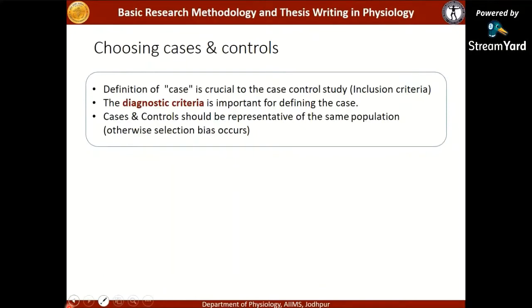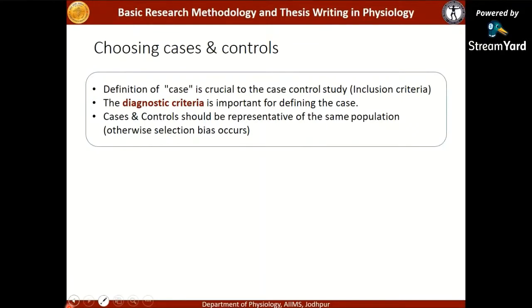So as I said, choosing controls and cases is important. When you are writing your protocol, you have to define how you have chosen the cases. The definition of case is very crucial to the case control study. This is where you state your inclusion criteria. If you are using patients, you have to state the diagnostic criteria, how that patient has been labeled to have that disease.